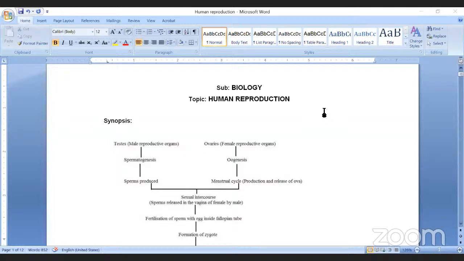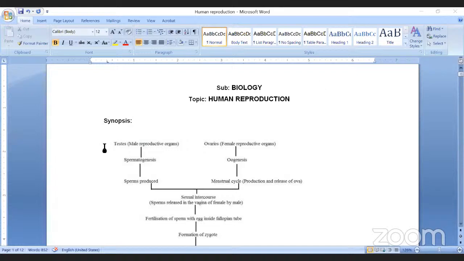First gametogenesis, then insemination, then fertilization, implantation, gestation, parturition, and the last one is lactation. Those are the main reproductive stages that occur in humans.